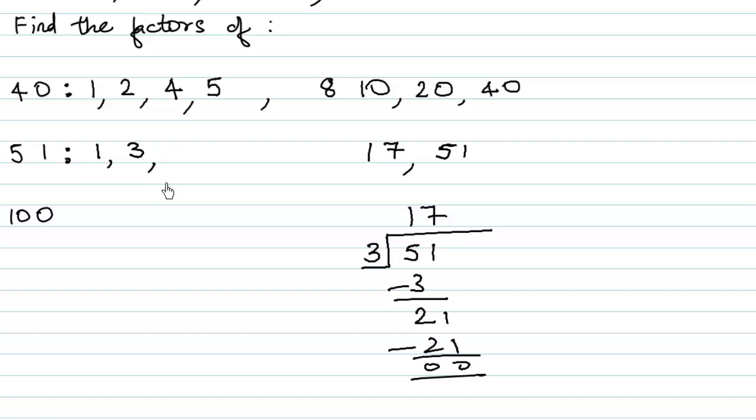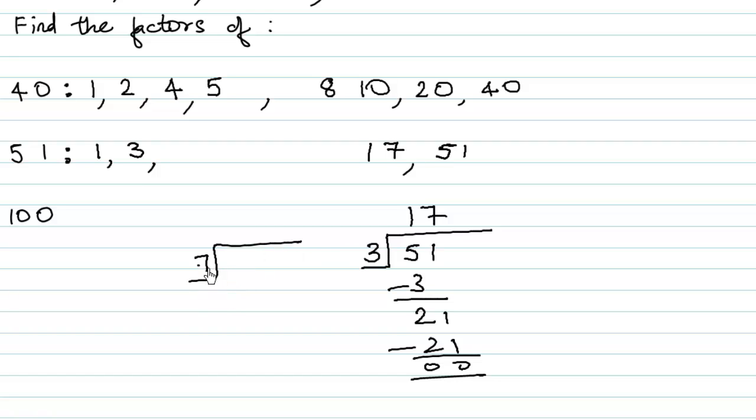What about 4? Since this number was not divisible by 2, of course, this number is not divisible by the numbers that come in the table of 2. So this number is not divisible by 2 or by 4 or by 6 or by 8 or 10. So we can just ignore all these numbers. Now what about 5? No, 51 does not go in the table of 5. What about 6? No, but 6 is in the table of 2, and since 2 is not a factor, 6 is also not a factor. What about 7?